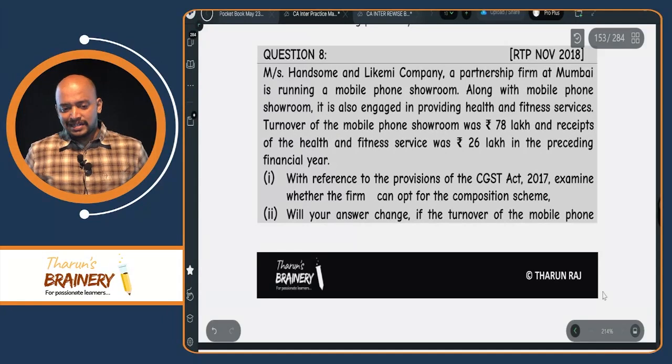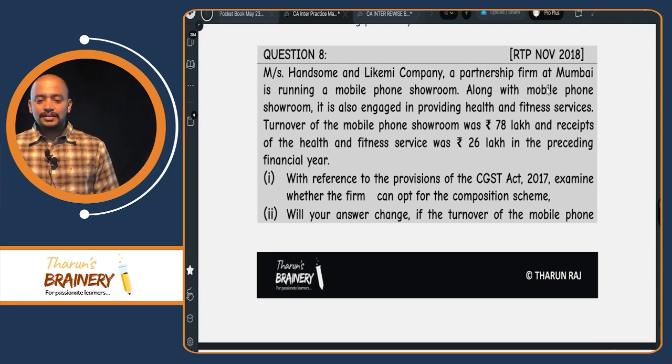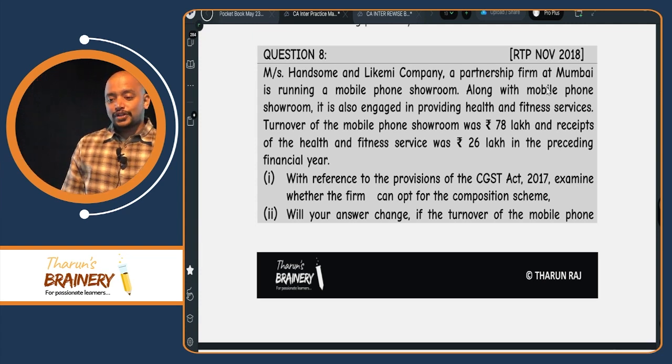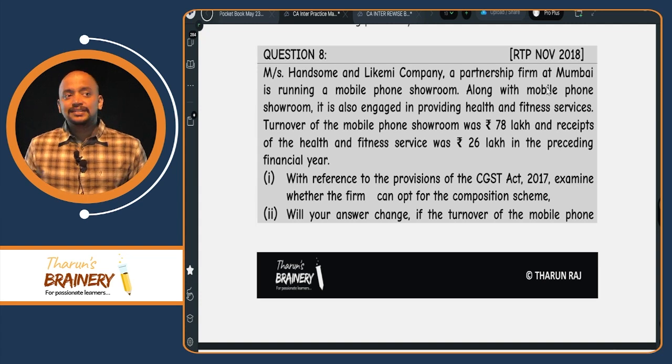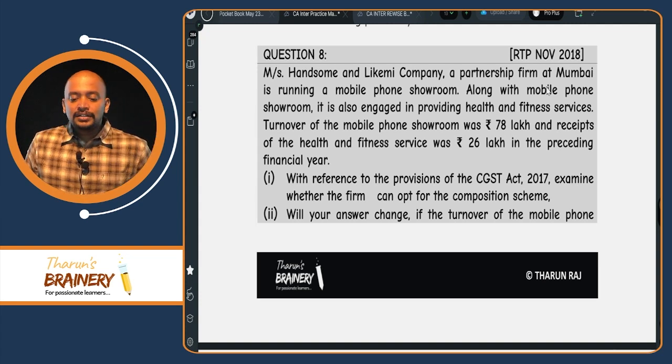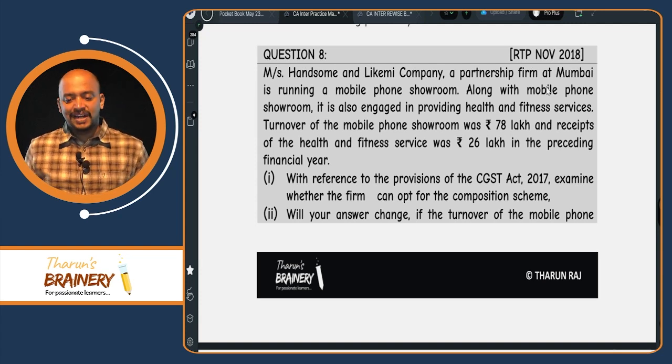Then question number 8. Messrs. Handsome and Like Me Company, a partnership firm at Mumbai, is running a mobile phone showroom. So, trader. Along with mobile phone, it is also engaged in providing health and fitness services. They can, but the 10% limit we need to check. Turnover of the mobile phone showroom was 78 and receipts of health and fitness service was 26 lakhs in the preceding financial year.